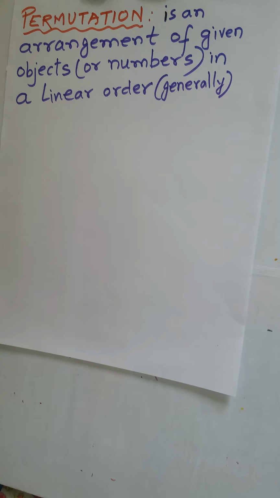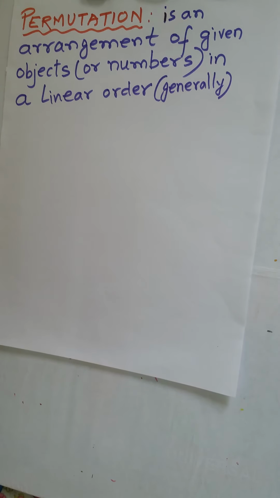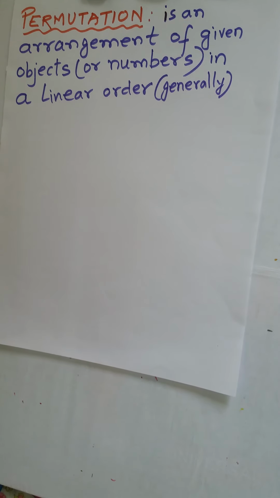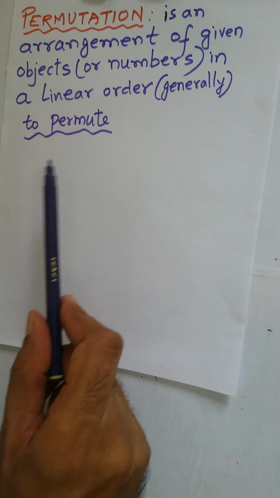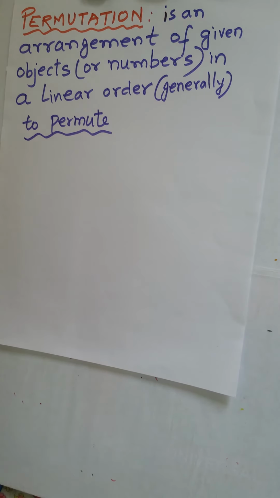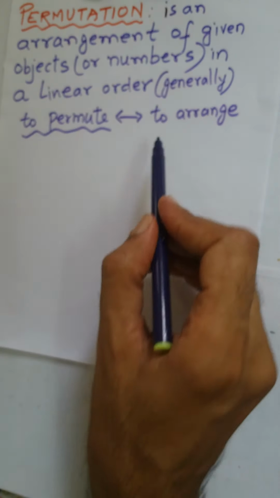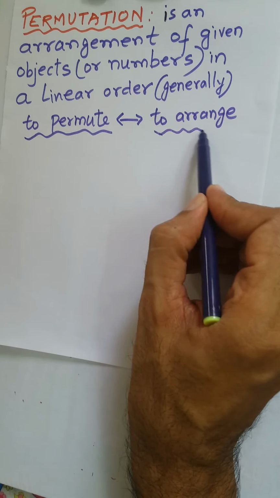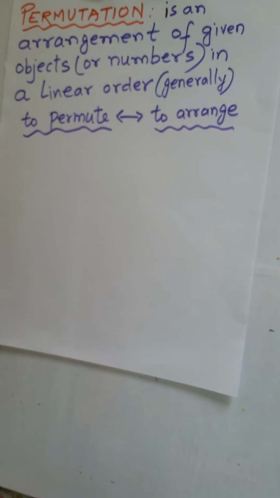Generally, linear order is most of the time used, because other types of permutations also exist. So, in short, what does it mean to permute? Yes, it means to arrange.